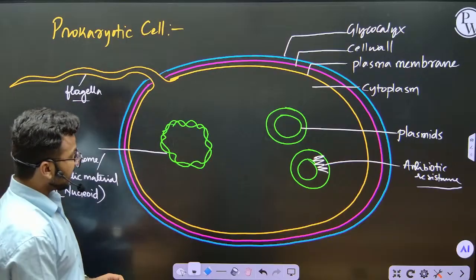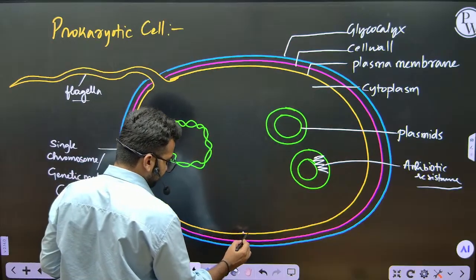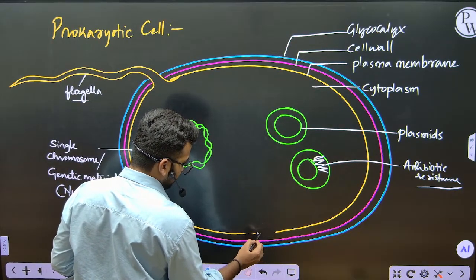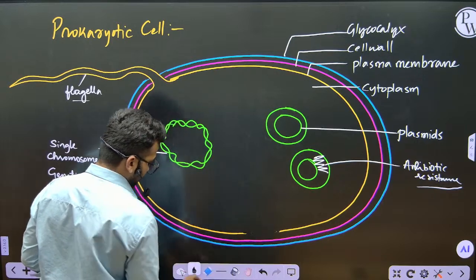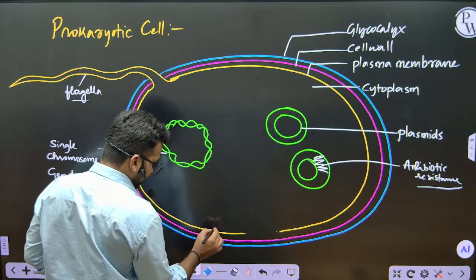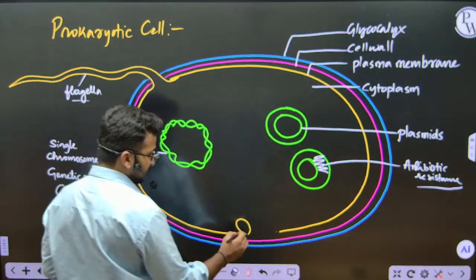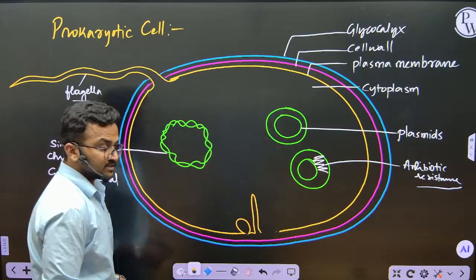Other than this, there are some infoldings of the cell membrane. These infoldings create small circular structures, which are vesicles. The infolding that makes a tubule is another.